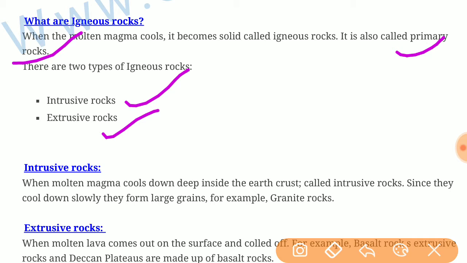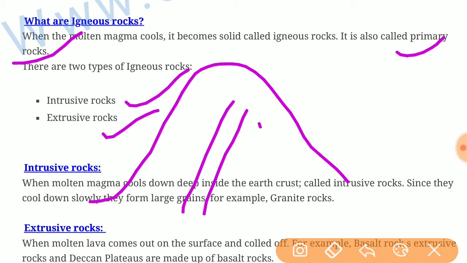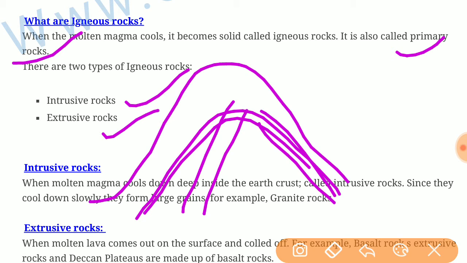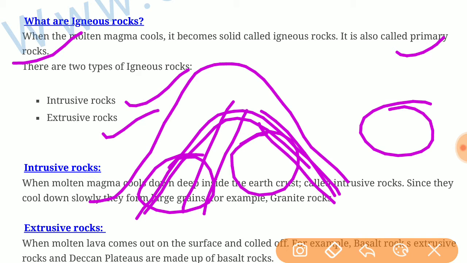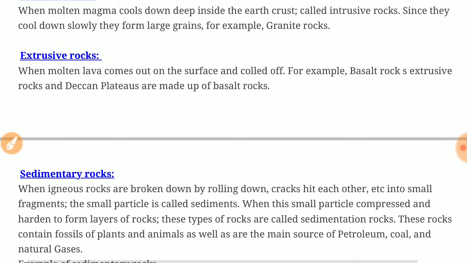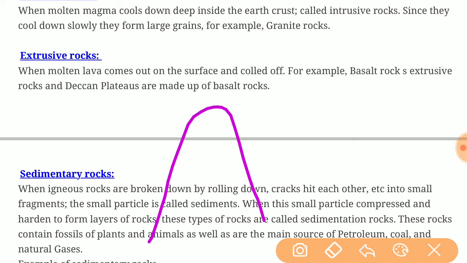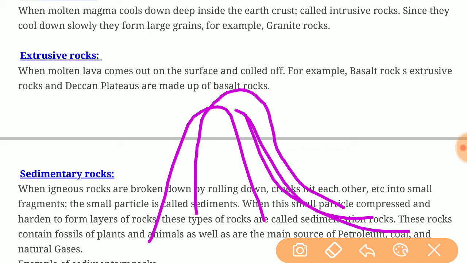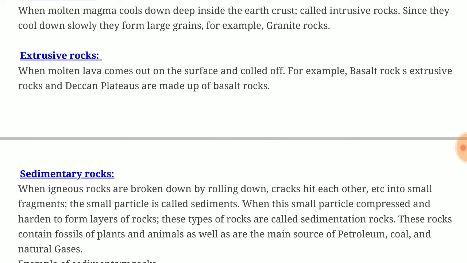Intrusive rocks are formed when molten magma cools deep inside the earth. Since they cool down slowly, they form large grains. For example, granite rocks. Extrusive rocks are formed when molten magma comes out to the surface and cools off. Basaltic rocks are extrusive rocks, and the Deccan plateau is made up of basaltic rocks.